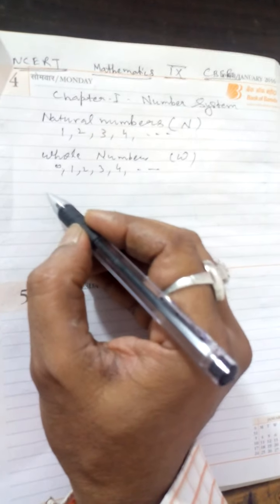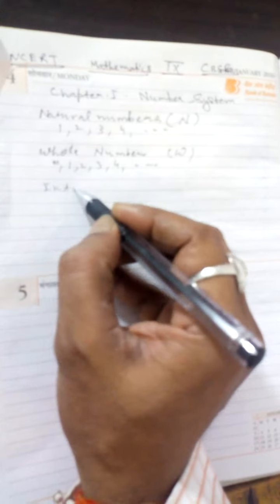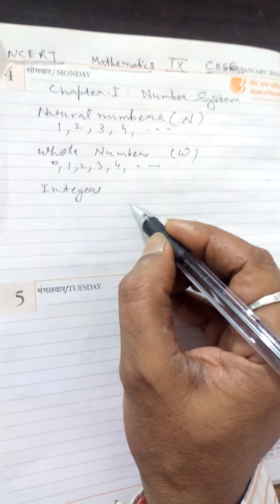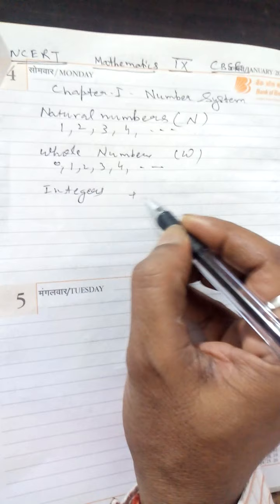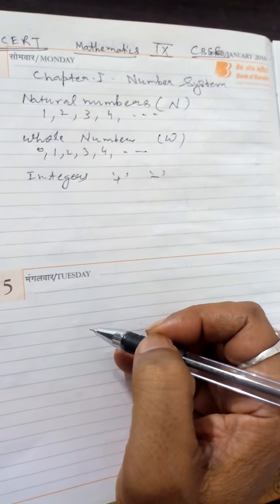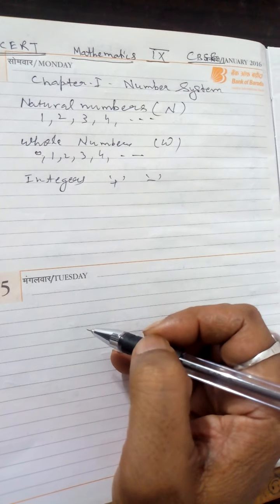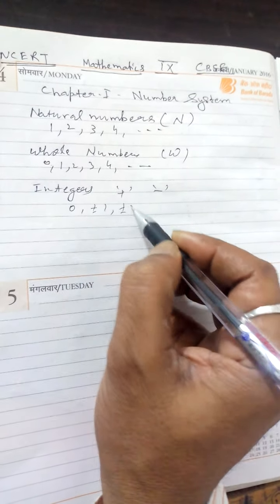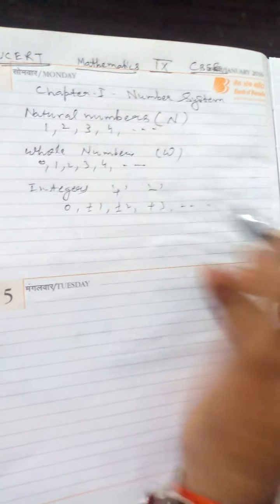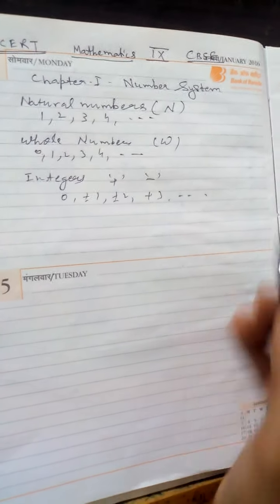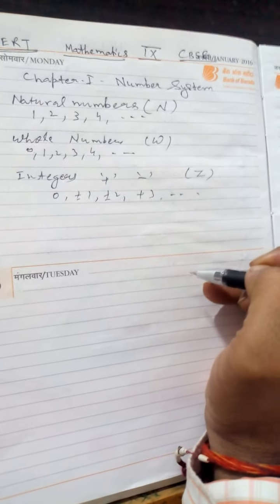After this you know it is integers. Integers are the numbers which have positive and negative both the signs. All the numbers including 0 with positive and negative sign, you can say 0, plus minus 1, plus minus 2, plus minus 3 and so on, are known as integers and its symbol is capital Z.